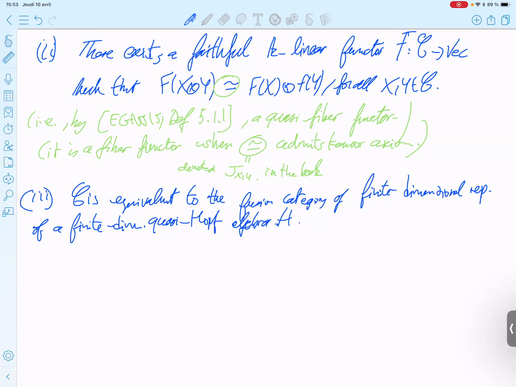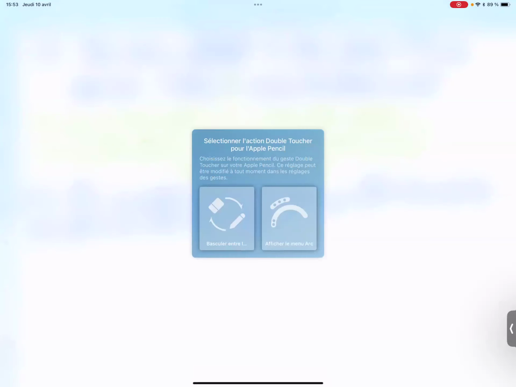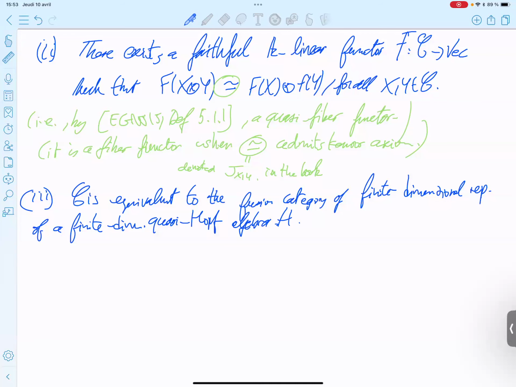So this is quite a nice general result, in fact. And you can go from one to the other by the reconstruction theorem.